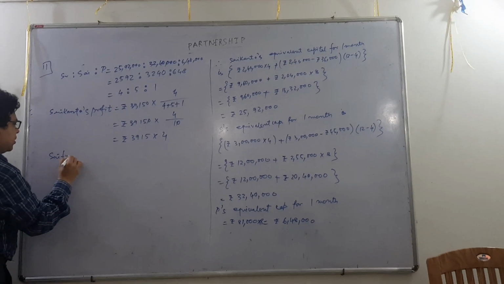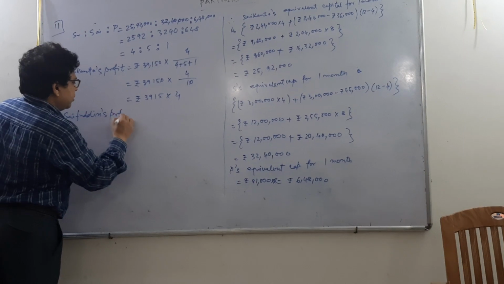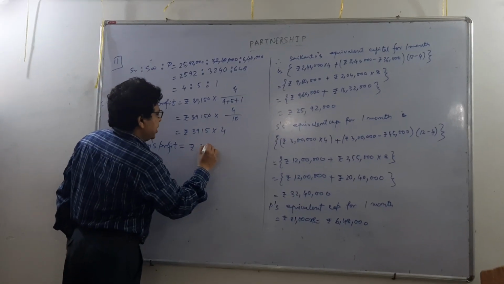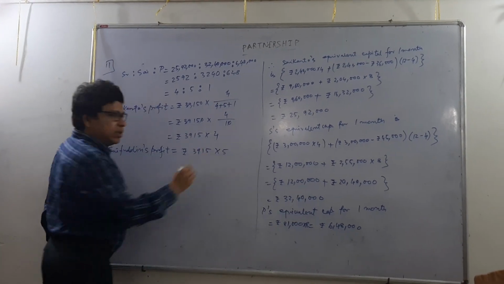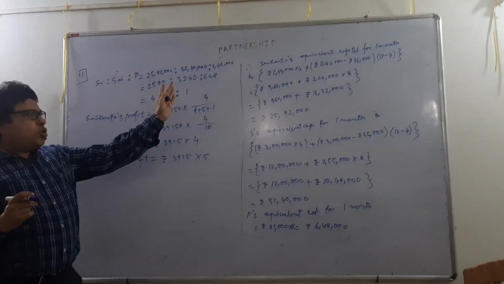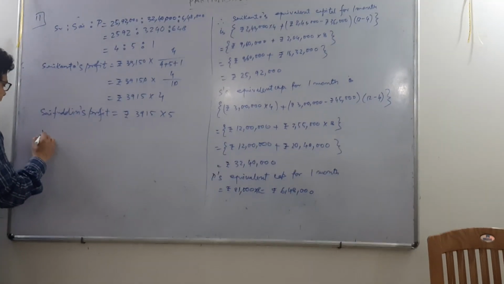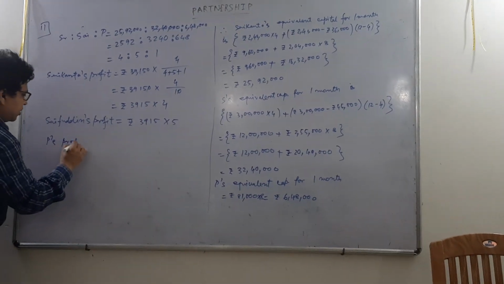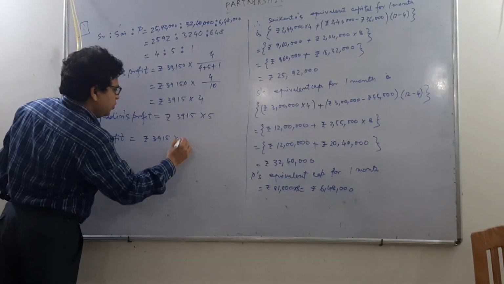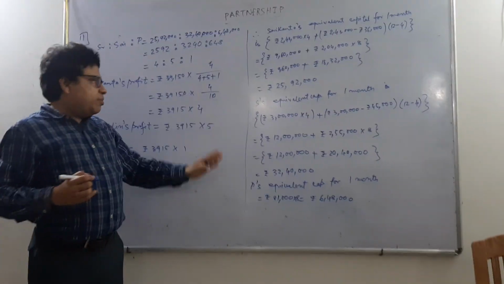Similarly, Saifuddin's profit will be rupees 3915 into 5. I think you will easily understand why, because Saifuddin's proportional part was 5 by 10. So similarly, Peter's profit will be rupees 3915 into 1, because Peter's proportional part from the total profit was 1 by 10.